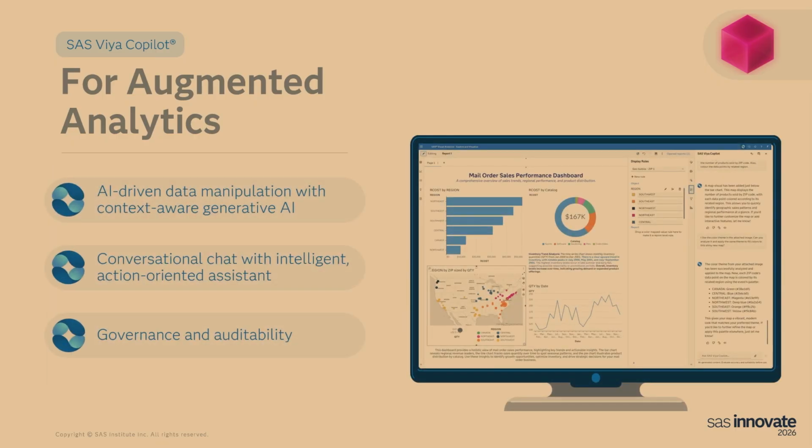In a bit more detail, here is how we are integrating SAS Viya Copilot in the product itself. In Visual Analytics, we have two distinct key capabilities, if you like. One is the actual conversational chat, the one you've probably seen in various demos, which is essentially the chat interface on the right-hand side.